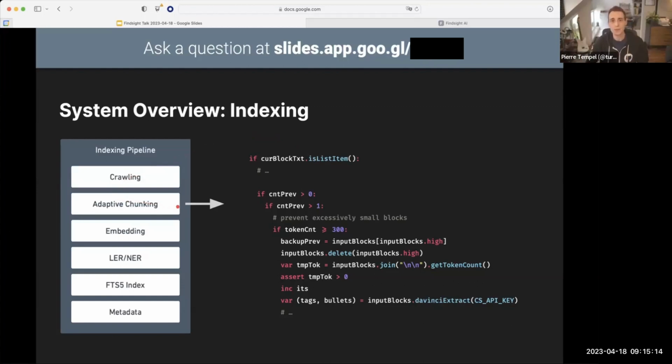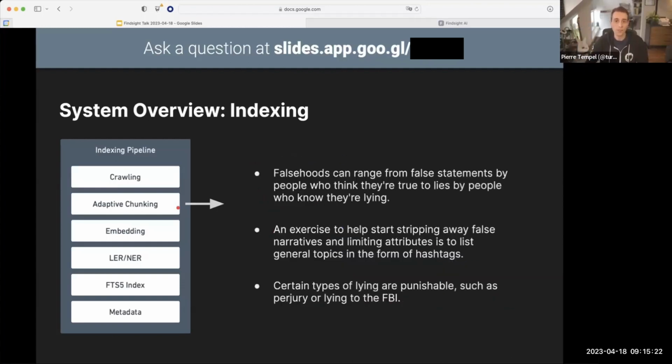But there's yet another problem which is unique to large language models. Let's take a look at an example of 3 claims it has extracted that were caught by a filter. The first one is fairly normal, right? It says falsehoods can range from false statements by people who think they're true to lies by people who know they're lying. Fantastic. Perfect claim, perfect length, and it's actually what's in the source.